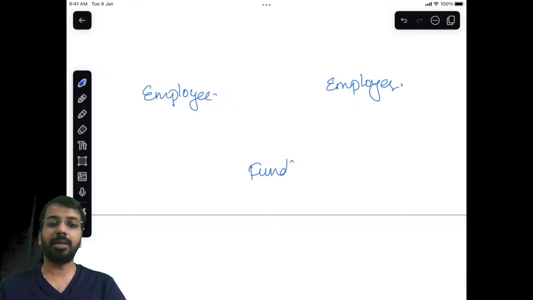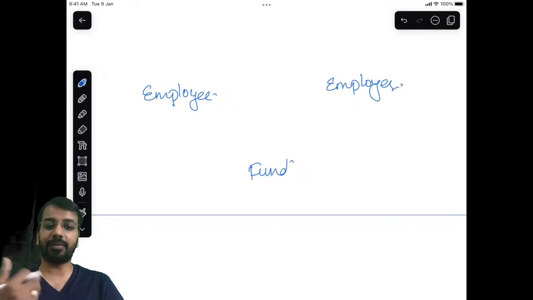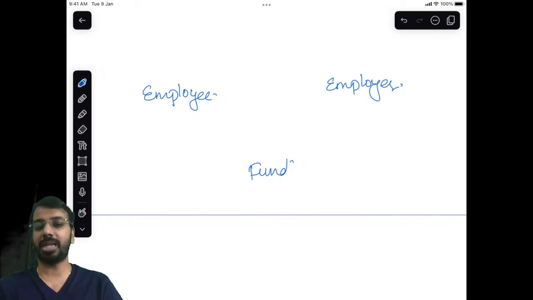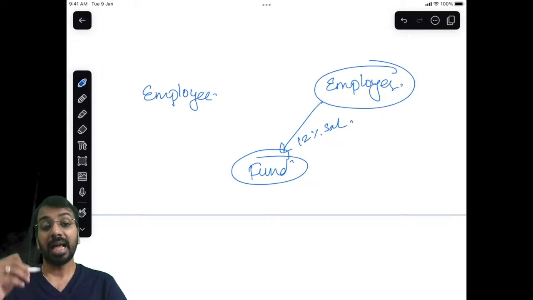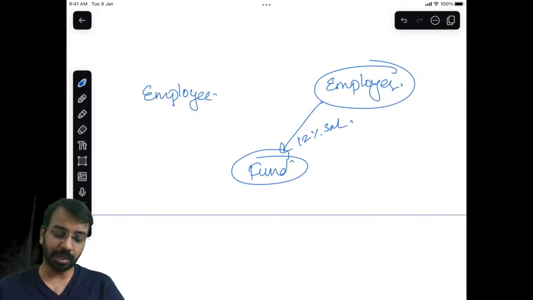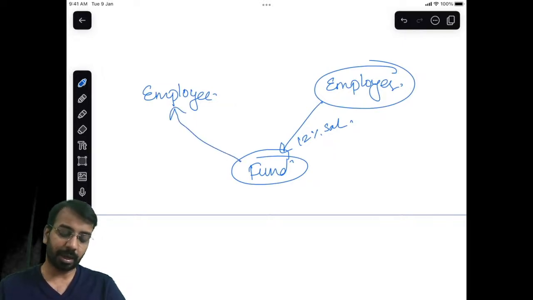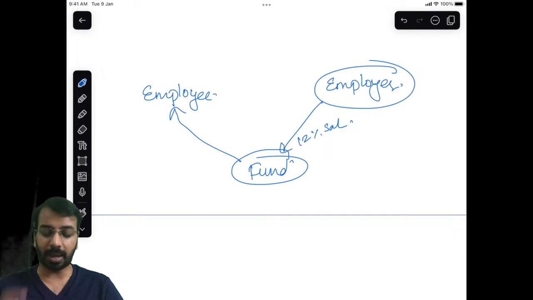The fund can be the employer's own fund, meaning they have created their own fund, or it can be the statutory fund. What the employer does is, as I told you, contribute 12% of salary to this fund. At the time of retirement, resignation, whatever it is, this fund has to pay the amount to the employee. Whatever is the accumulated balance, this fund will pay to the employee.